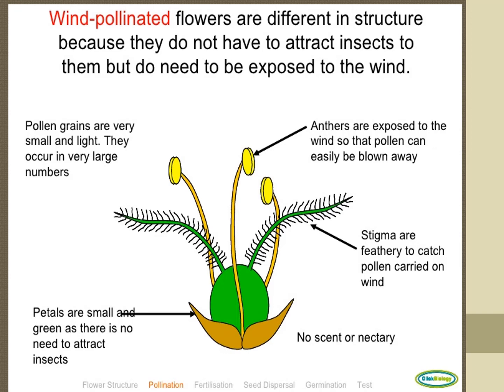Now, pollination by wind. First, we will see pollination by wind. Wind pollinated flower. Pollination with the help of wind is called anemophily. What is anemophily? Pollination with the help of wind is called anemophily.